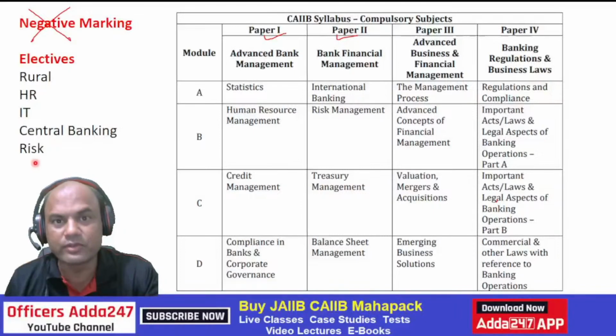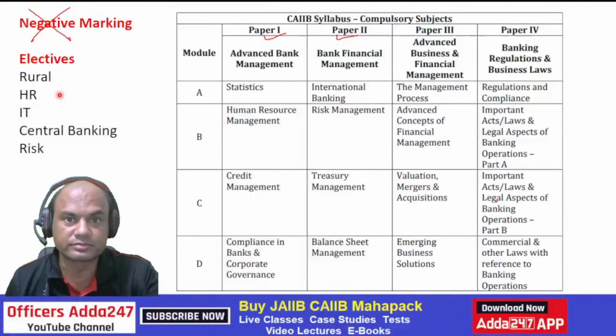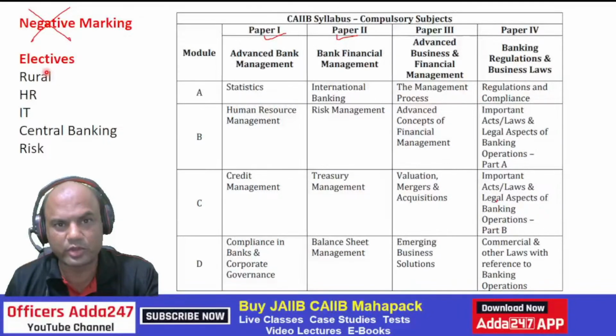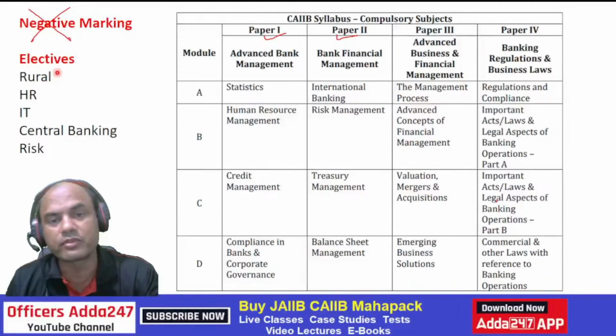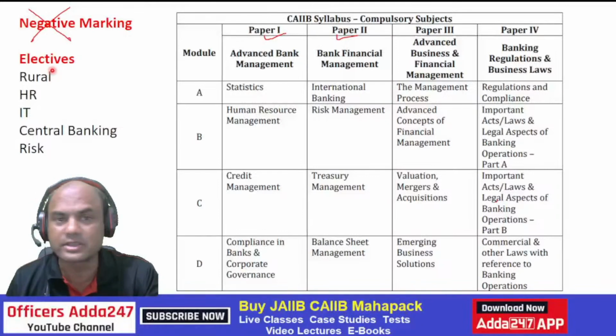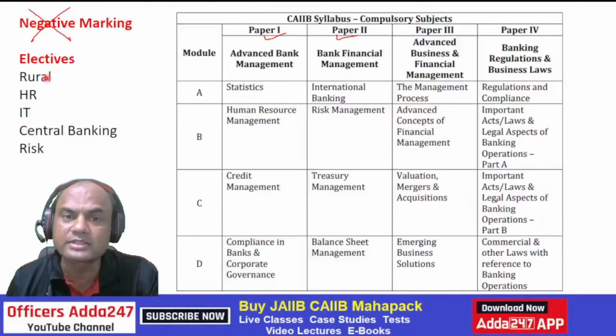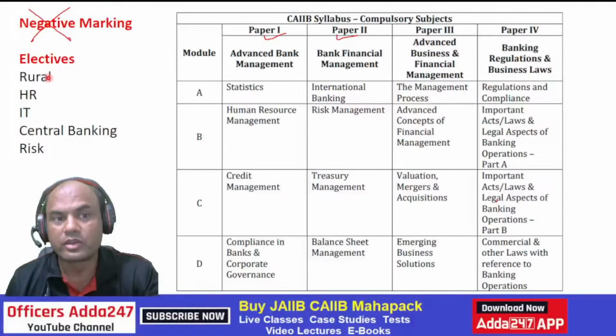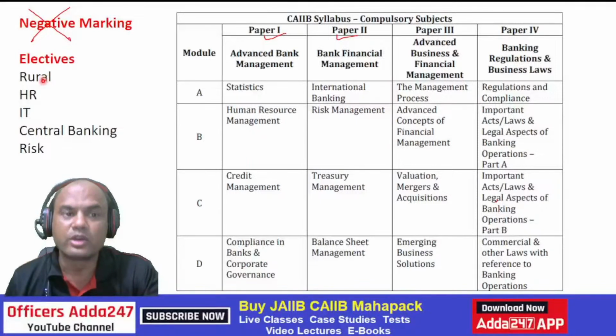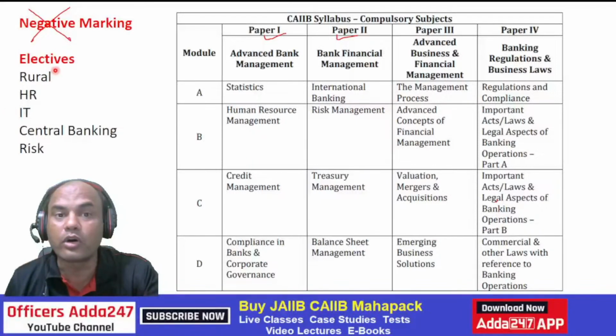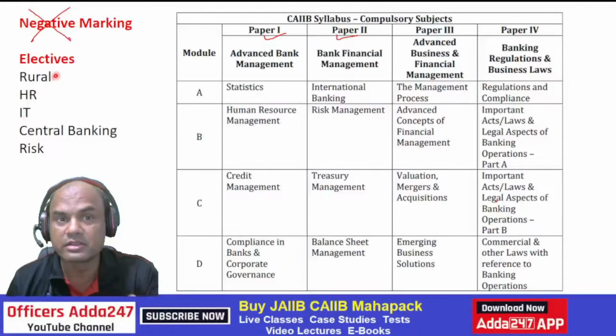Choose the elective in which you have worked earlier, at least some part. You might have worked for 6 months, 1 month, or 1 day, or you might have studied it somewhere. Use that elective only. Don't select the elective on your wish.